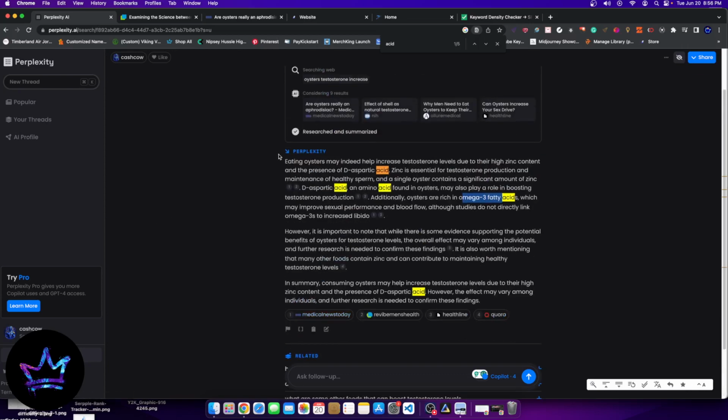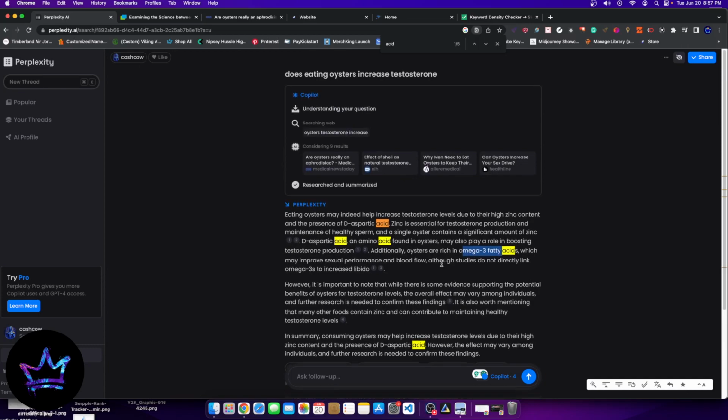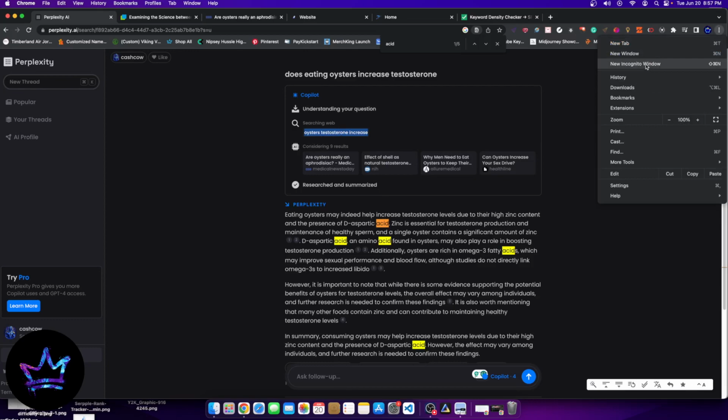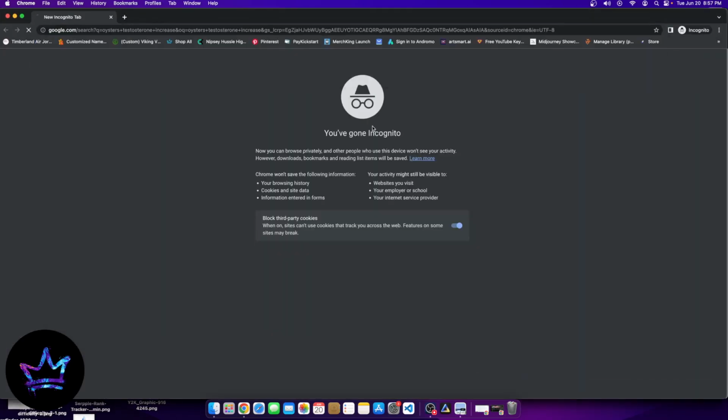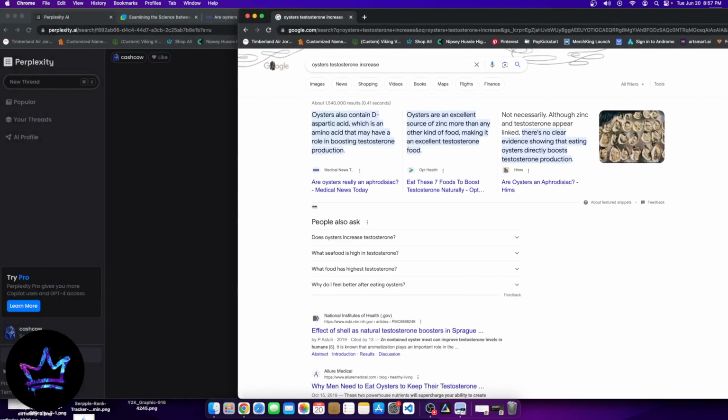And I wouldn't necessarily copy and paste the solution. I might cite certain results and things like that. But you also have to keep in mind that it's providing your results based on those top results that it provides. Now, let's actually search what are these results that it provides. So we're going to copy and paste the search term that was provided. So oyster testosterone increase. And we're going to see, does it correlate specifically with the results that were given? So let's go ahead and do this.